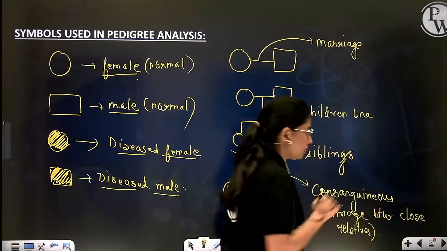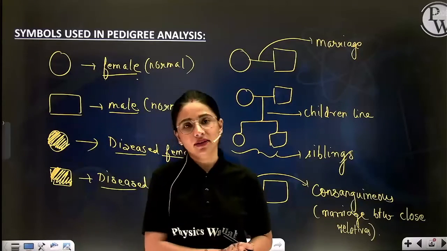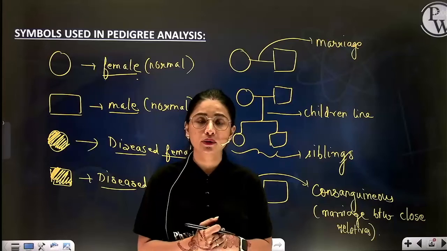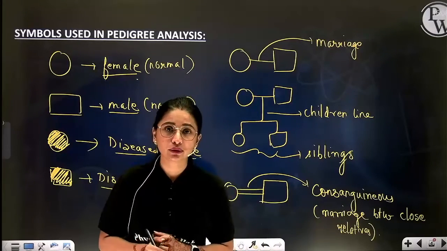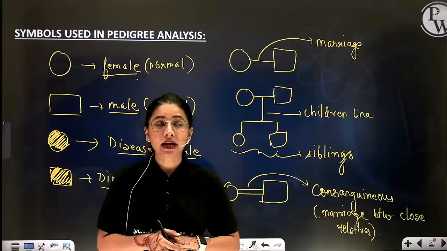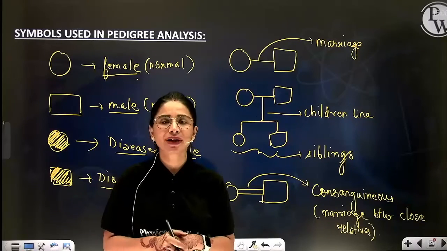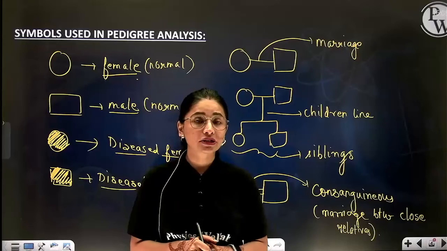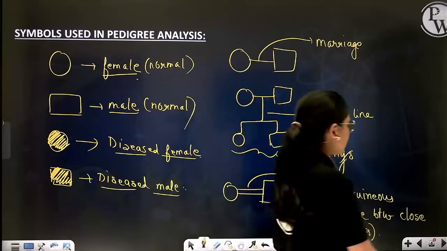So yes, marriage between close relatives is known as consanguineous marriage. I hope you have understood these are the common symbols which we are going to use while I explain how you can solve the pedigree charts. Beta, in the NEET examination, every year 1 or 2 questions are surely asked from this section. So please pay attention while you're listening to the lecture. And chalo, let's start.